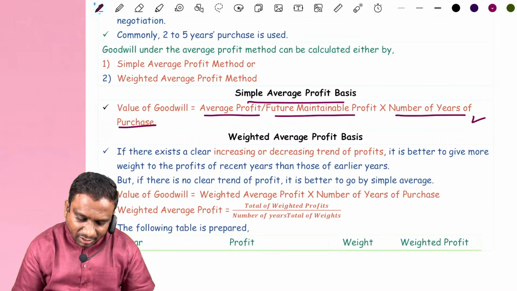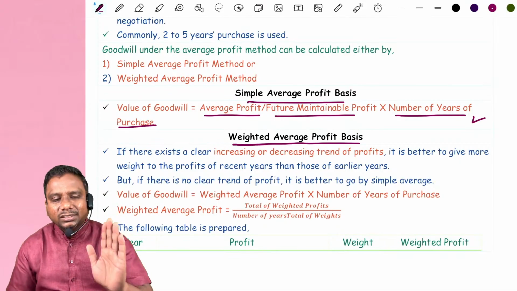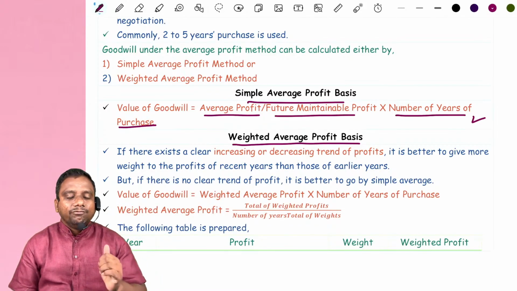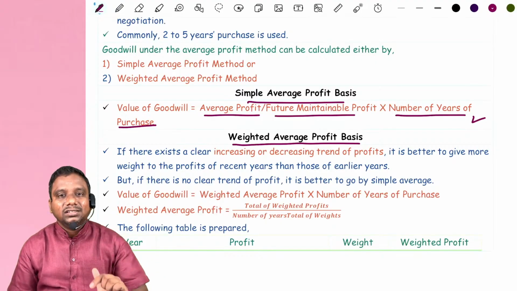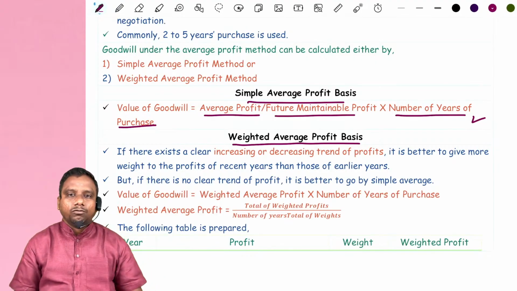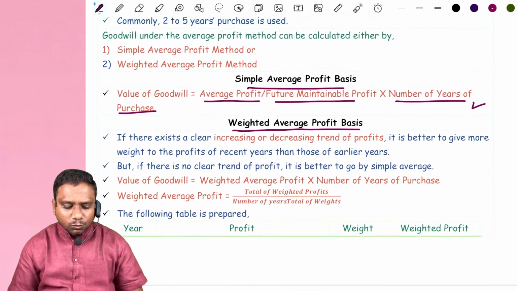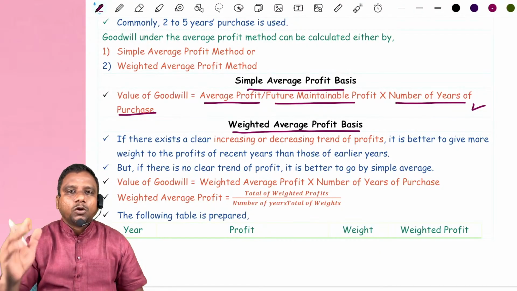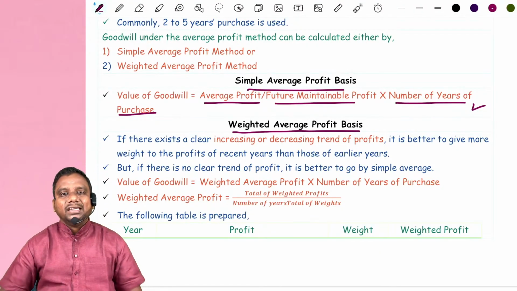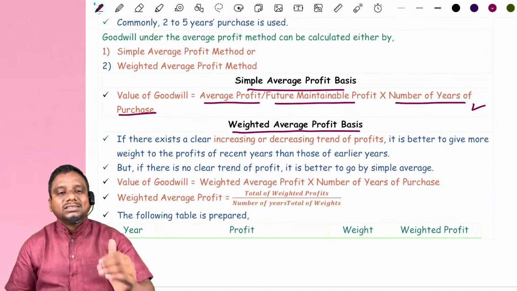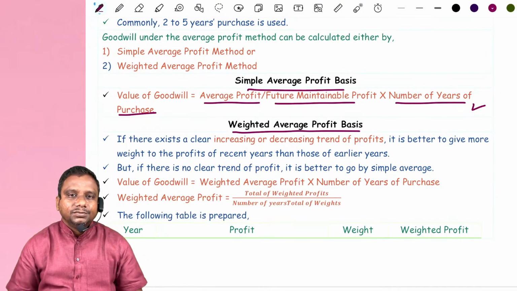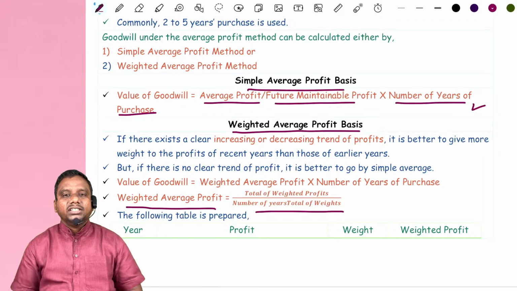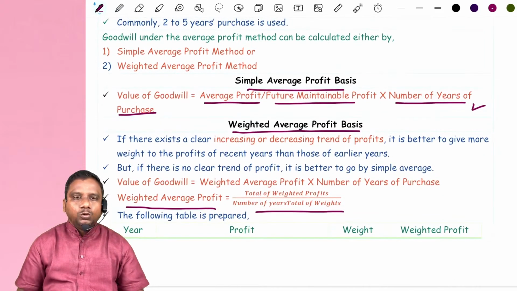Next, weighted average profit basis. If we have any clear increasing or decreasing trend, I repeat, if we have any clear increasing or decreasing trend, then we follow weighted average profit basis. So weighted average profit basis means what? Suppose continuously the profits are increasing or continuously the profits are decreasing. In that case, we assign weights for the profits. Then we calculate weighted average profit. In that case, we have to prepare one statement.